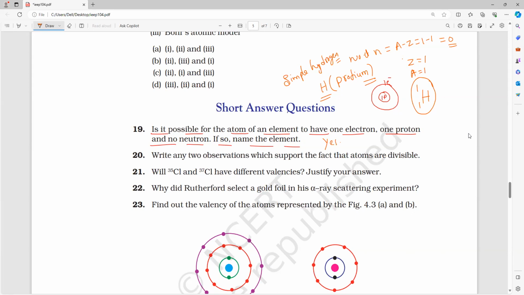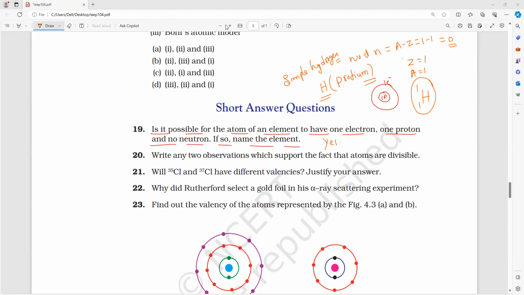Yes, it is possible. What is that element? Hydrogen, with only one proton, one electron, without any neutron. Make it quick, everyone. Any doubt, please ask me. Can you understand, Abhirami? Lakshya?